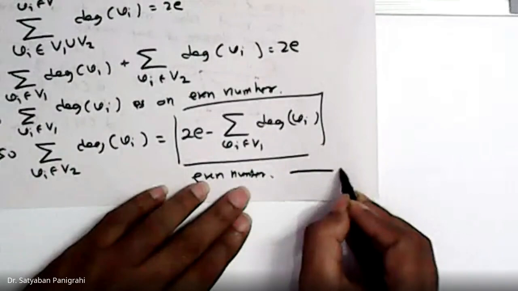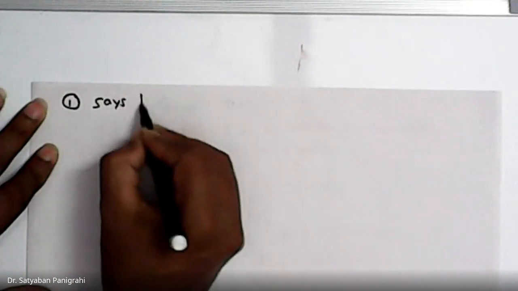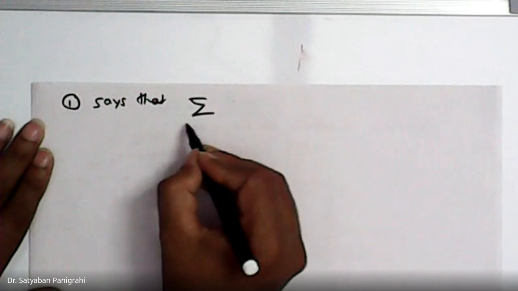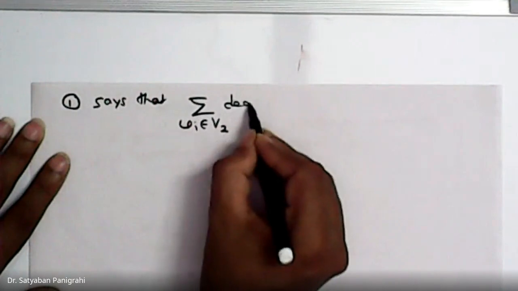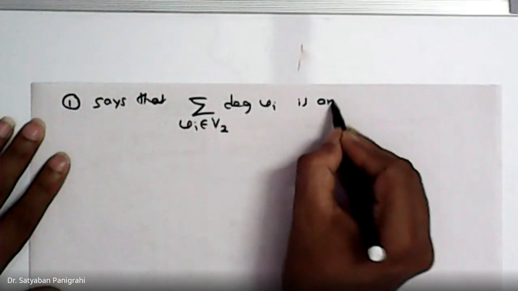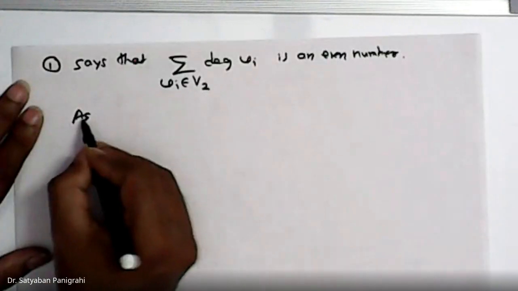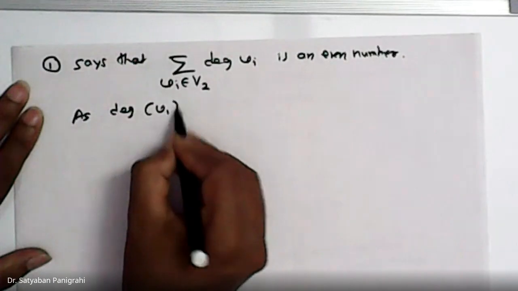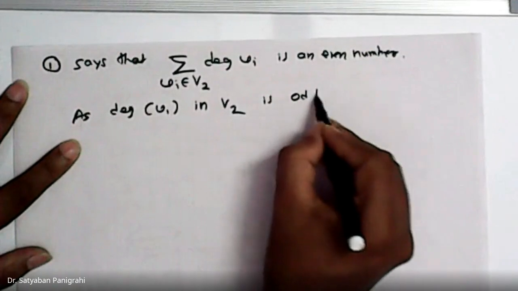Now from this equation, if I take this as equation 1, it says that summation Vi belongs to V2, degree of Vi is an even number, as the degree of each Vi in V2 is odd.